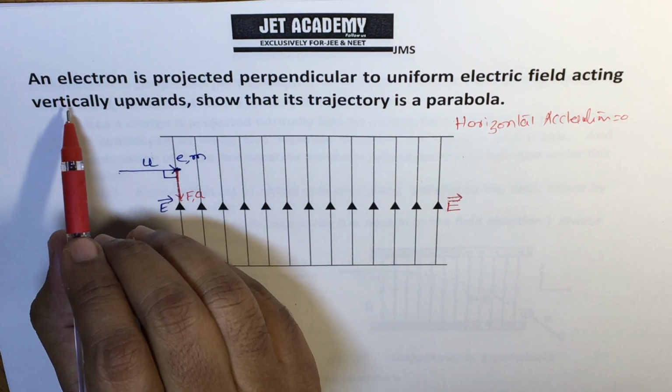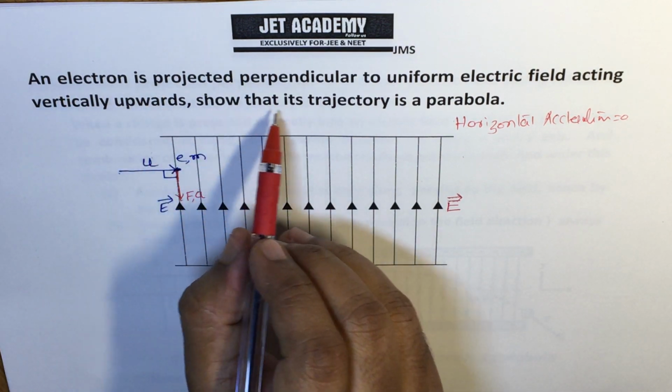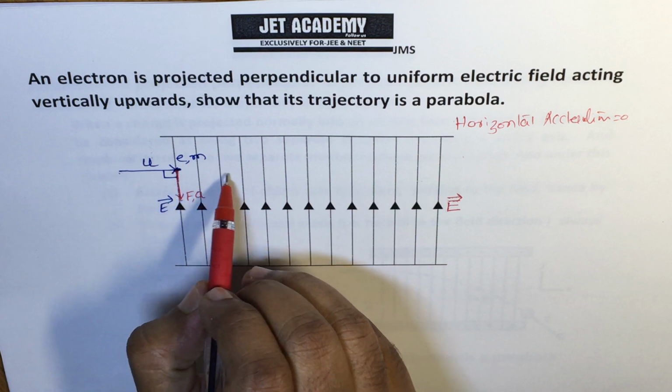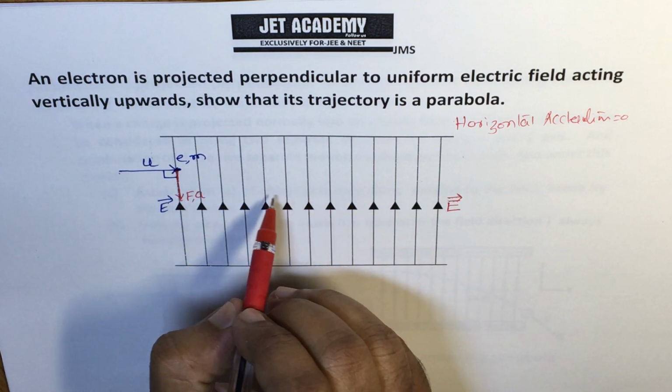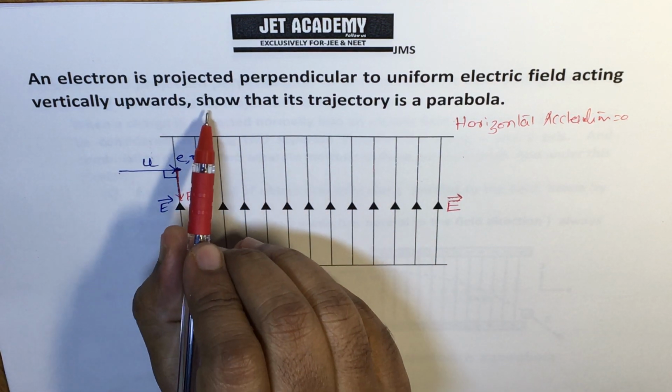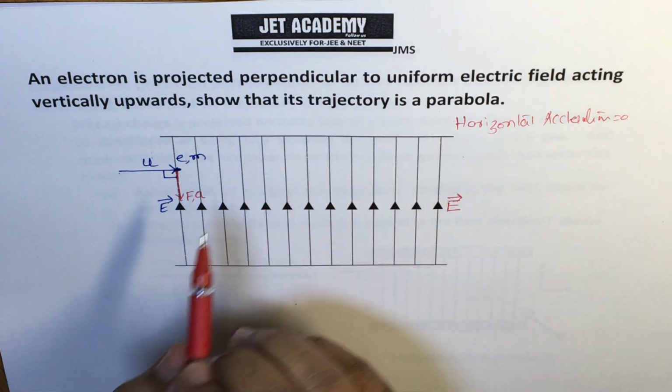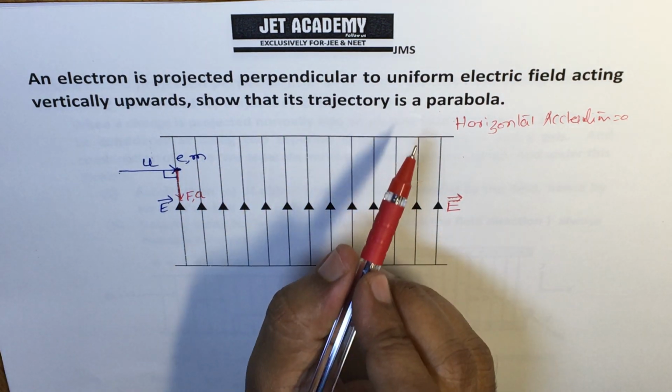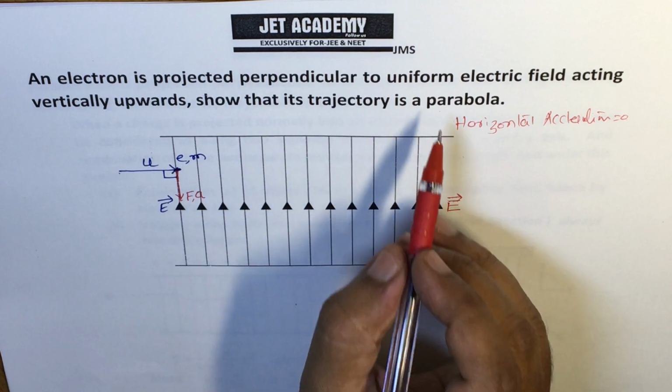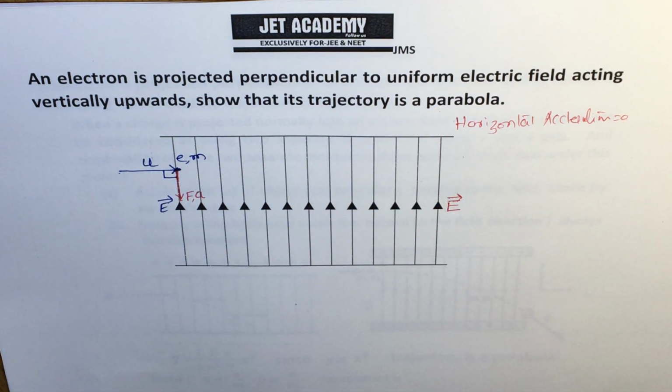Now they are asking, in this situation, show that when it starts moving in a space of gravity free electric field, the trajectory is a parabola. To show that it is a parabola is a purely mathematical approach.